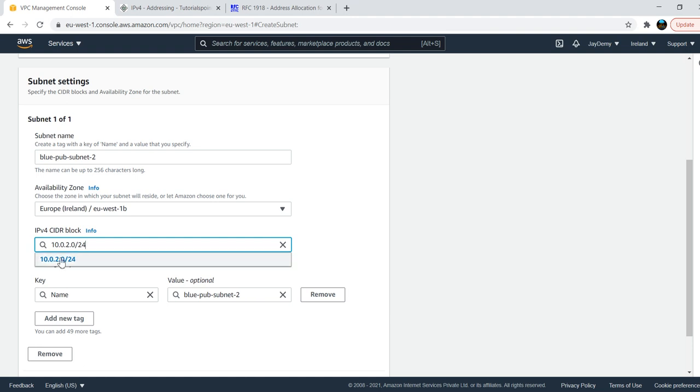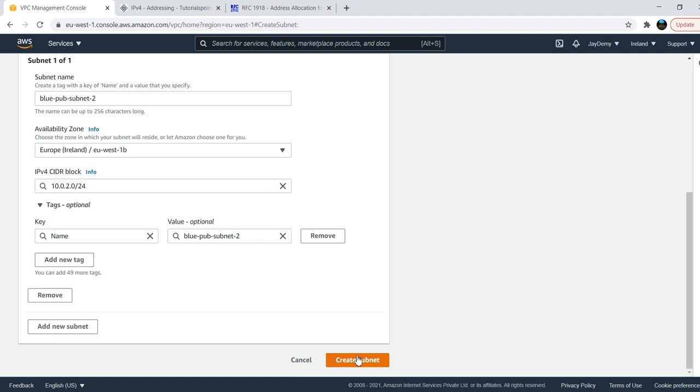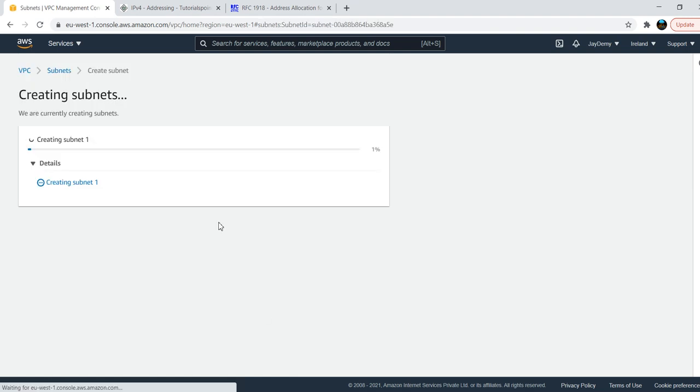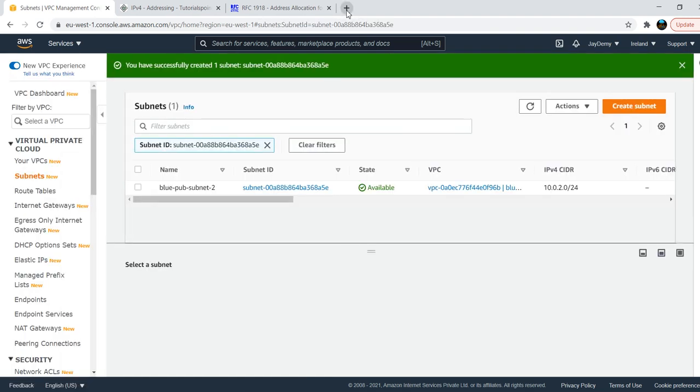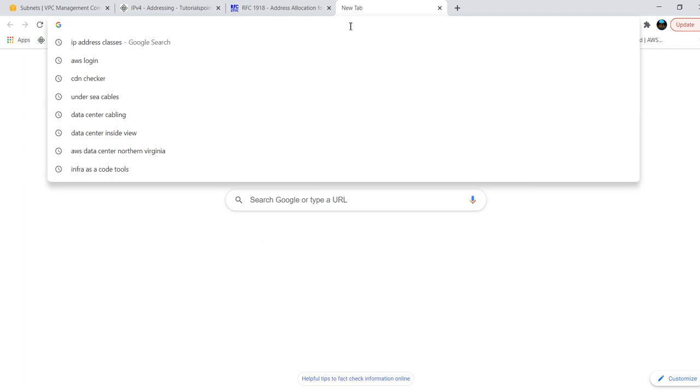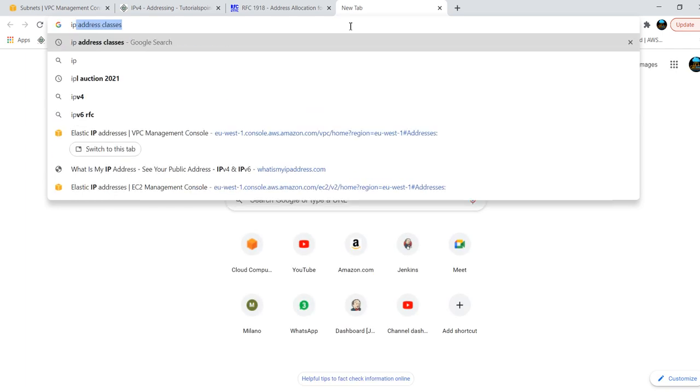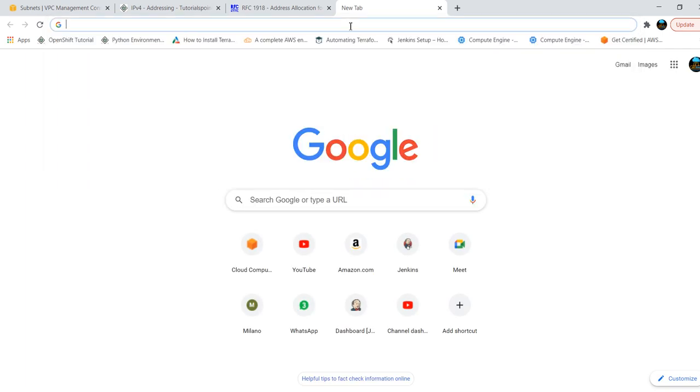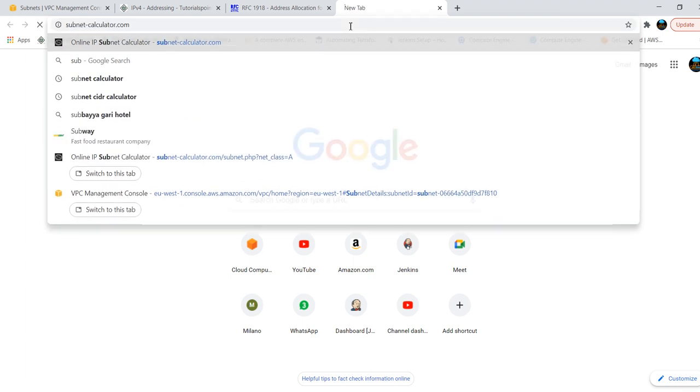Already I took 1, so you need to take 2. Create subnet. Yesterday I said how many IP addresses we will get if we choose 28 and 32. I will show you with the IP address calculator, the subnet calculator.